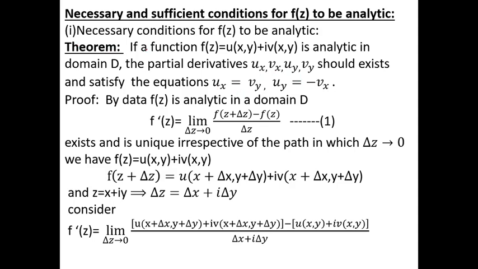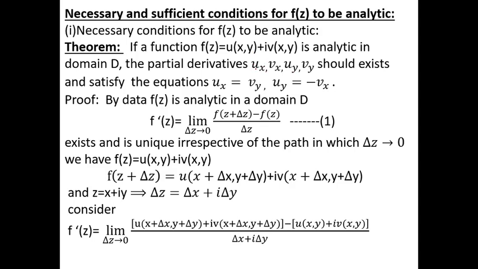So, theorem: if a function f of z is equal to u plus iv, where u is a function of x and y and v is a function of x and y, is analytic in domain D, the partial derivatives are represented as del u by del x, del u by del y, del v by del x, del v by del y. Because u and v are functions of x and y, we take only partial derivatives because we have two independent variables.